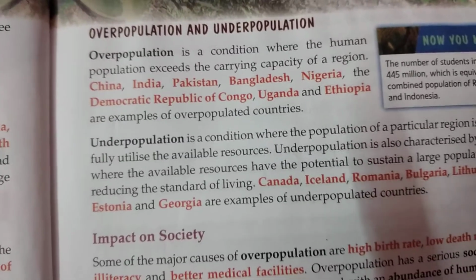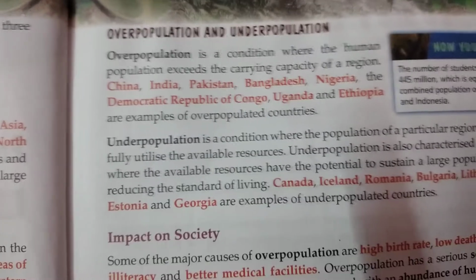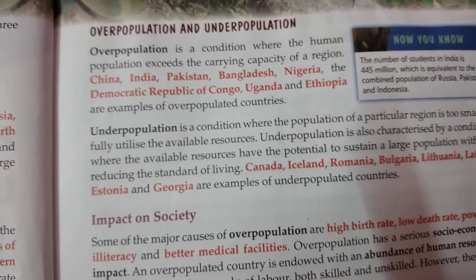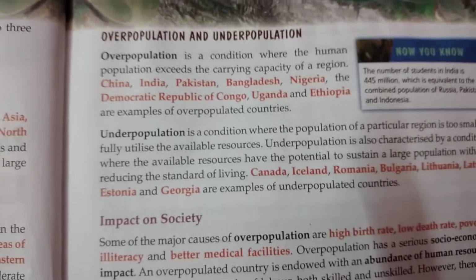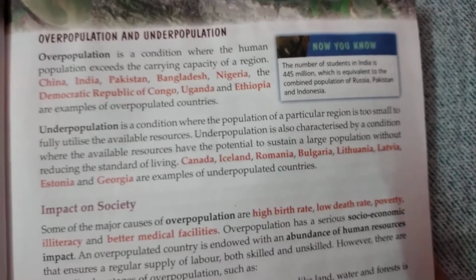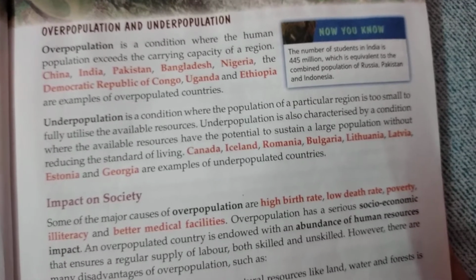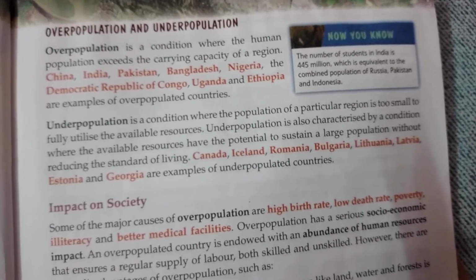So first of all, we will get the example of some overpopulated and underpopulated countries of the world, and then we have to learn the impact or the effect of overpopulation or underpopulation. So what is the meaning of overpopulation?